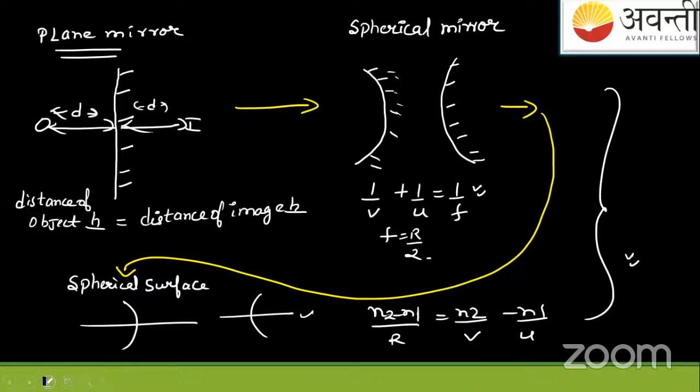See, we started from this plane mirror. After this, we went to the spherical mirror. So in these two processes, if you focus, the image is formed due to reflection.